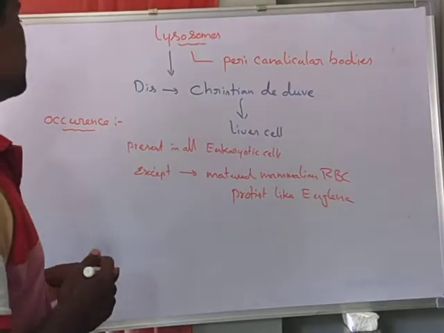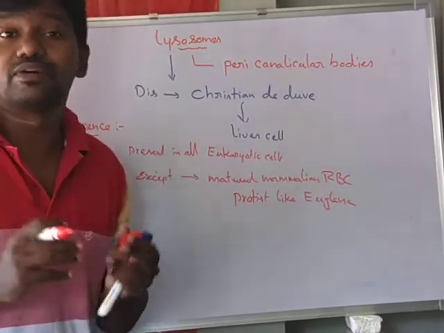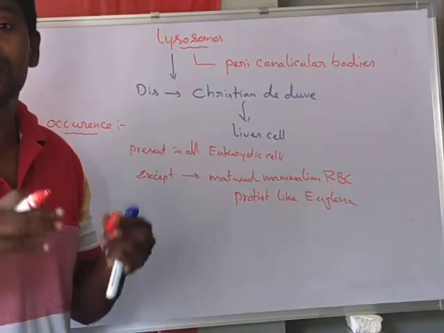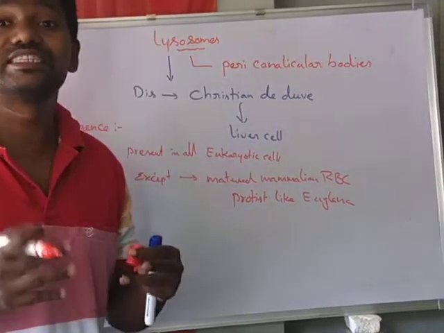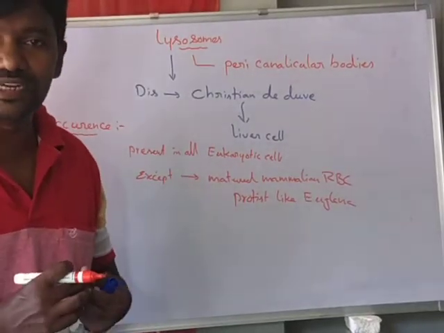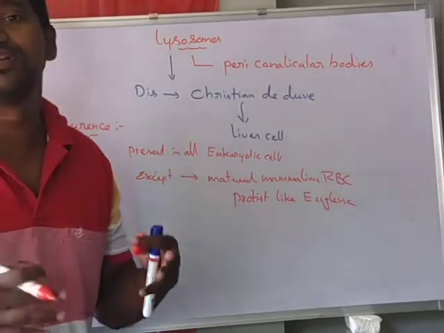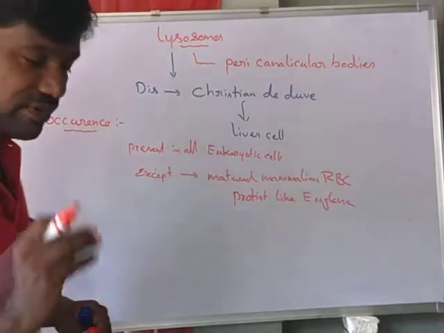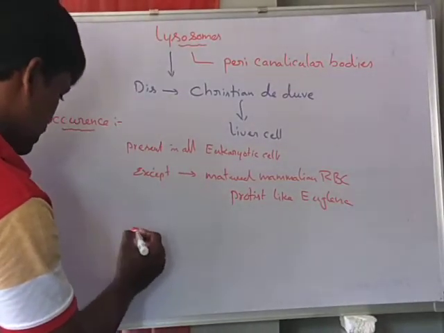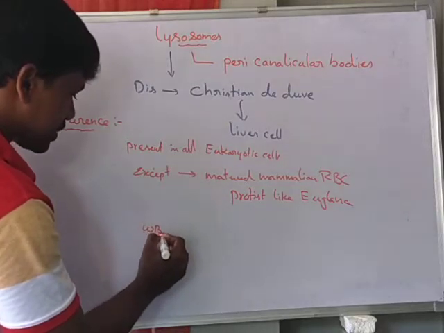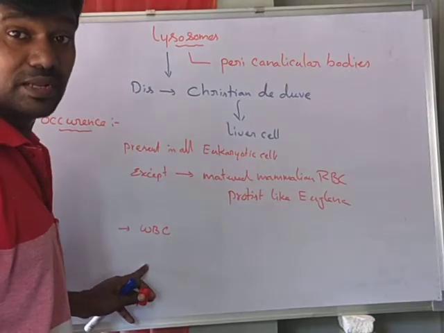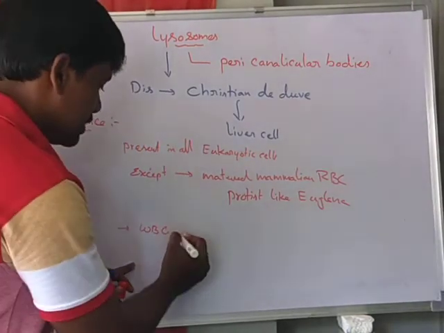If you take the number of lysosomes, they are present in larger numbers in cells which have digestive activity. For example, in WBC, lysosomes are present in large numbers.